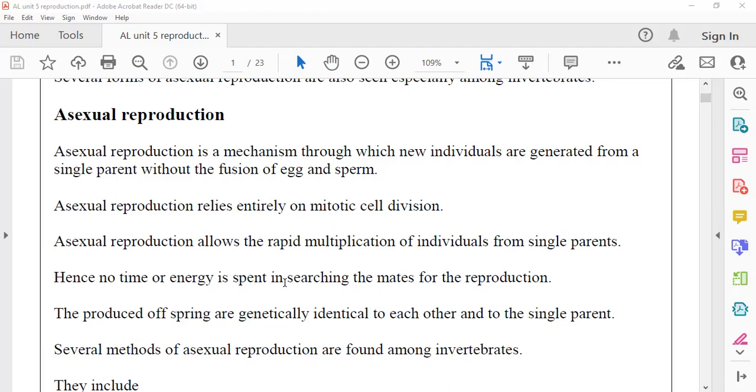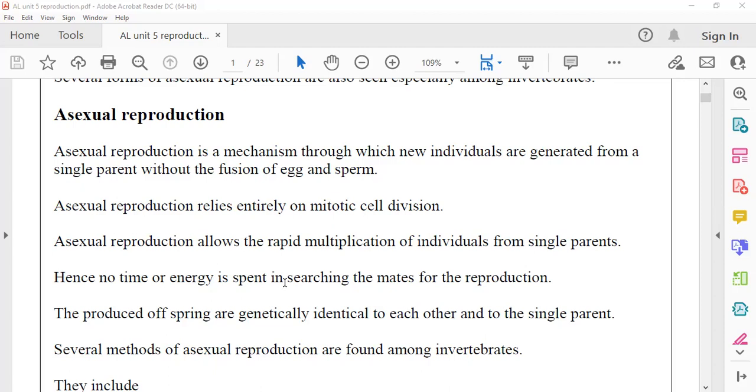Second, in asexual reproduction, the cell division occurring is mitosis. No contribution of meiosis. Meiosis will bring variations, but asexual reproduction will not bring variations.